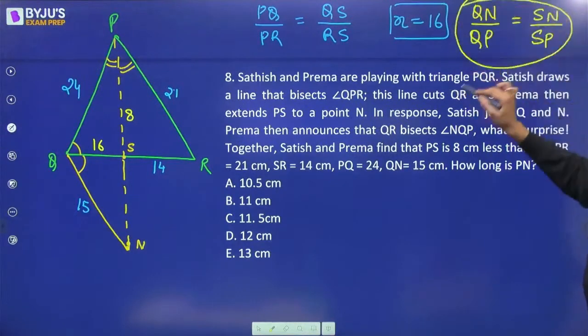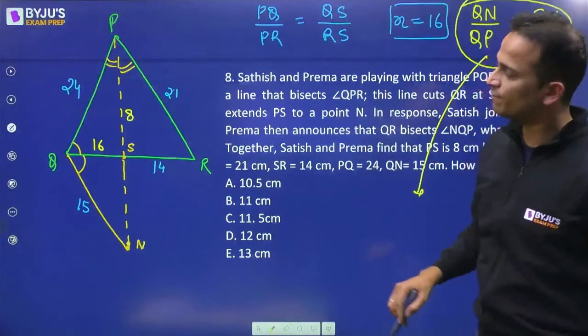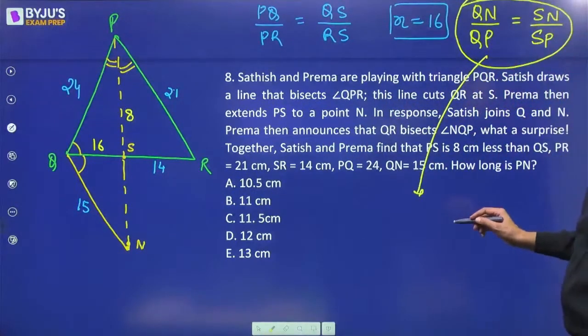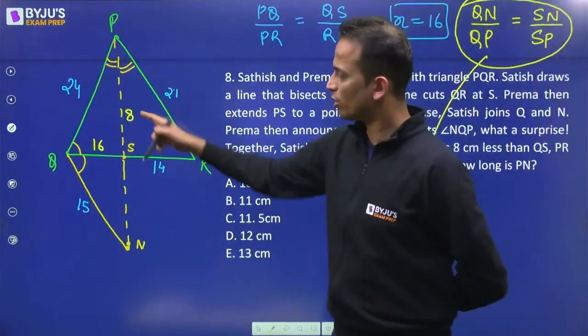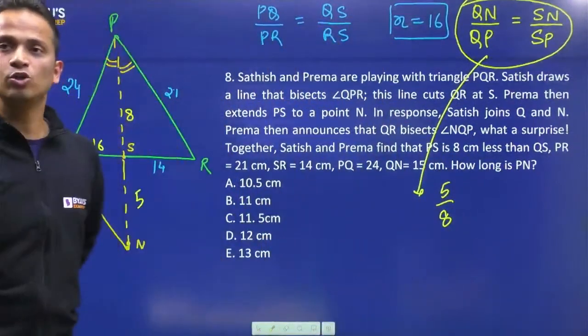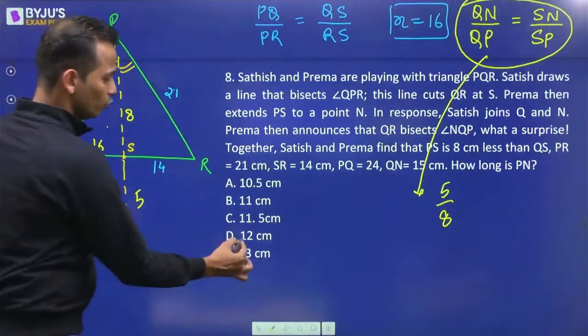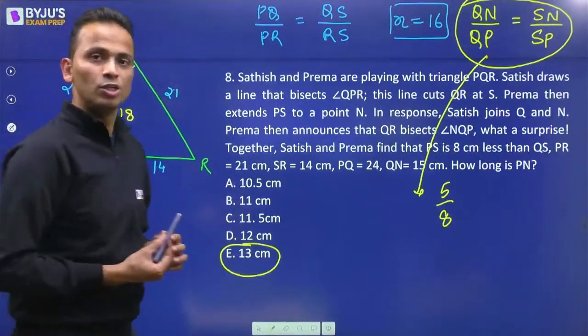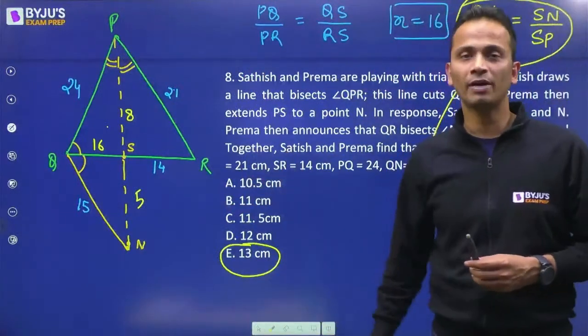Right? So using this, QN upon QP is 15 upon 24, that is 5/8. This is already 8, so this will become 5. So NS will be equal to 5. Now what do we have to calculate? We have to find out the value of PN. So 8 plus 5, 13 will be the length of PN. So the angle bisector theorem was used twice and I have got my answer.